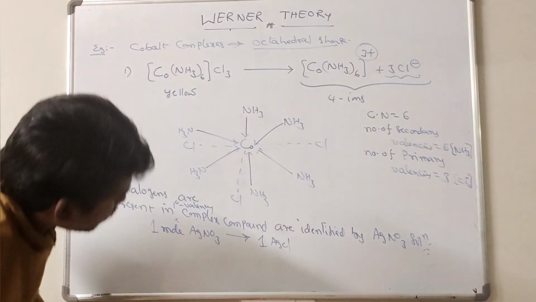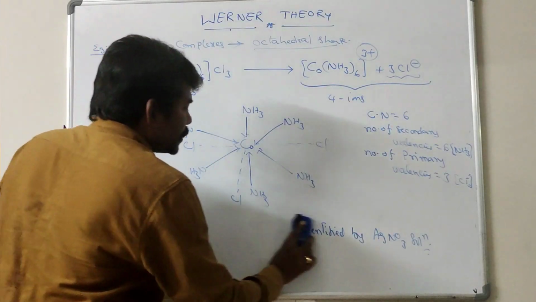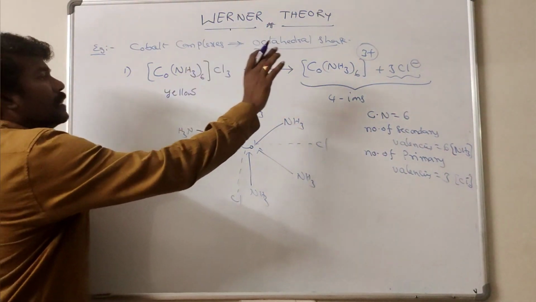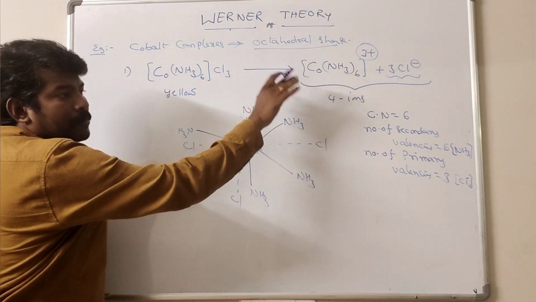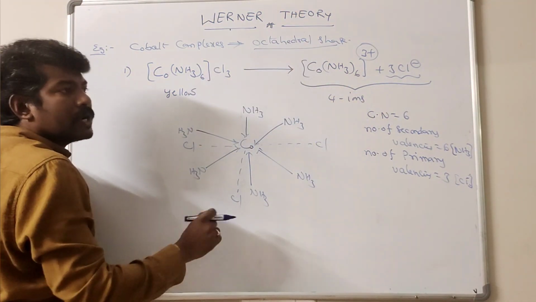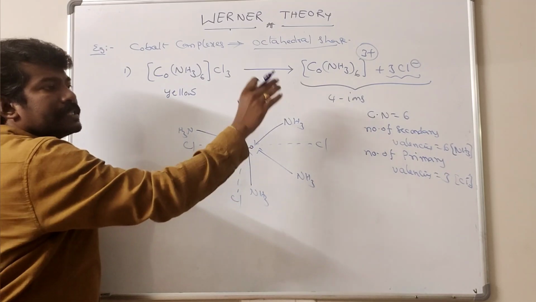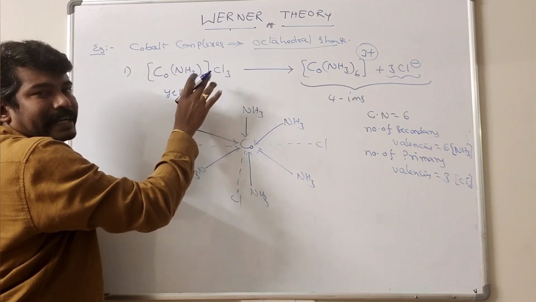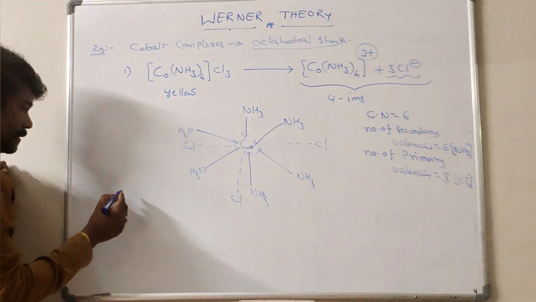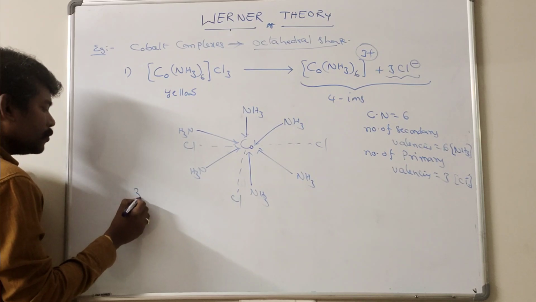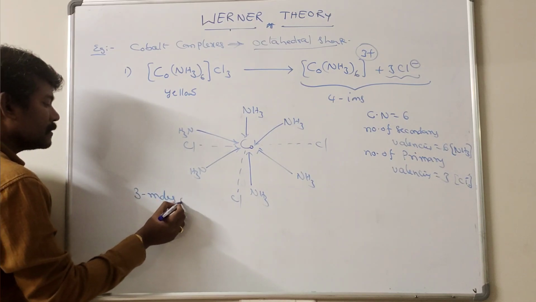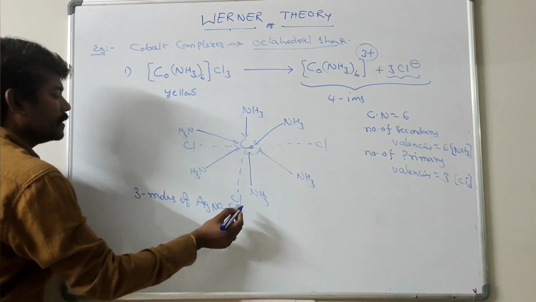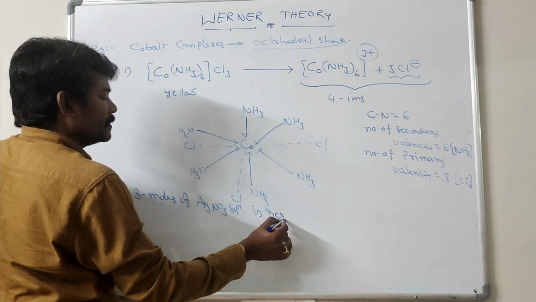The number of Cl- ions in the aqueous solution of the complex compound is based on the number of moles of silver chloride formed when the complex compound reacts with the silver nitrate solution. So in this case, 3 moles of silver nitrate solution are required.